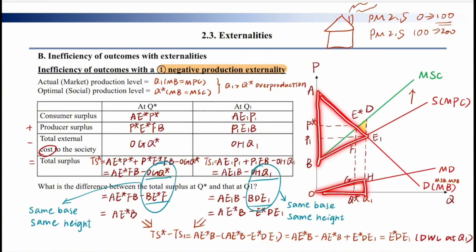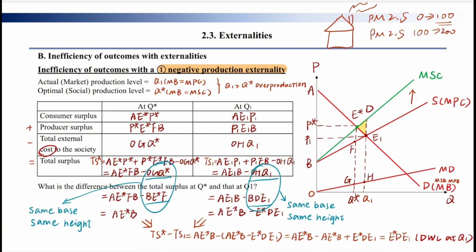And we can also change this triangle into this part. This triangle is equal to this triangle, right? They have the same base and the same height, so they have the same area. So the outcome is this big triangle minus this triangle. So the final outcome is this big triangle minus this triangle. It is the TS1 outcome.